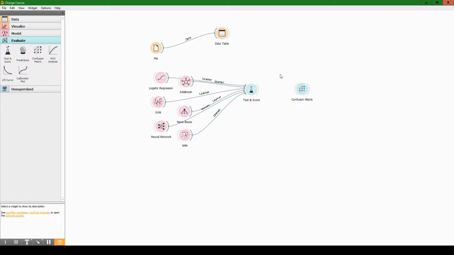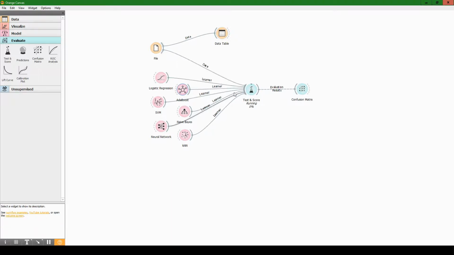The confusion matrix actually will help us understand the results. It's the only kind of visualization that we'll be using in this video. There are more sophisticated visualizations, but I'm trying to keep this as simple as possible. Okay, great. So now we've connected everything. What do we do? Well, we're missing the final connection, which is we need to actually bring the data and connect it to the test and score.